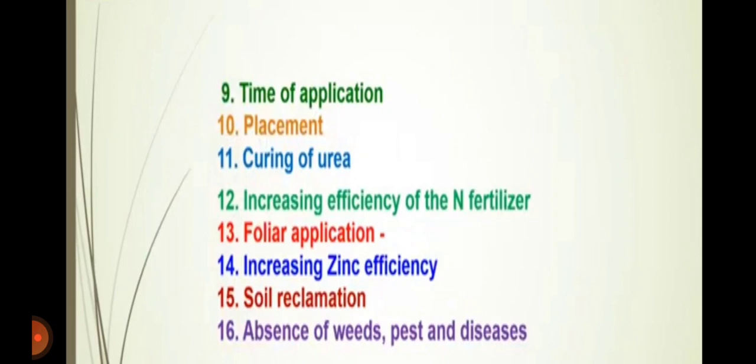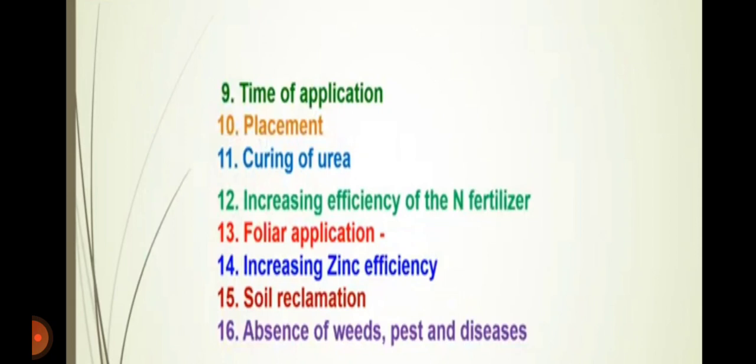Then curing of urea, then increasing the efficiency of nitrogen fertilizer. Thirteenth, foliar application of nutrients, where micronutrients can be applied as a foliar spray. Then fourteenth, increasing zinc efficiency.